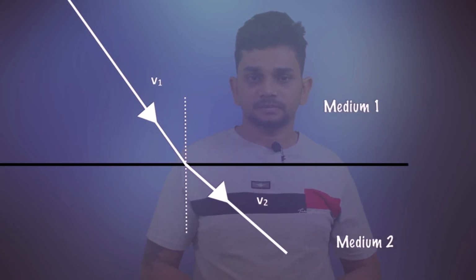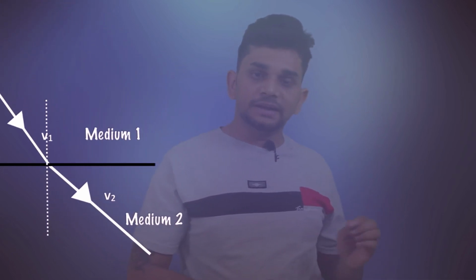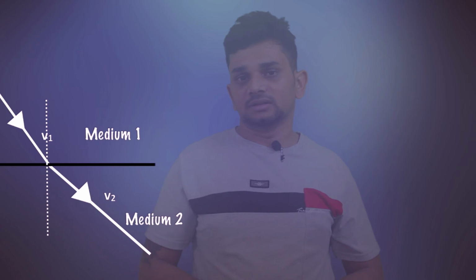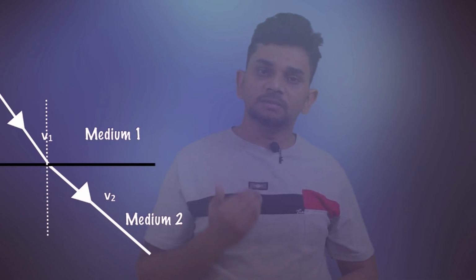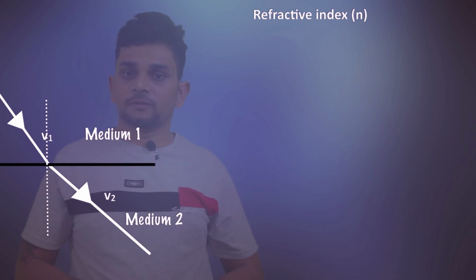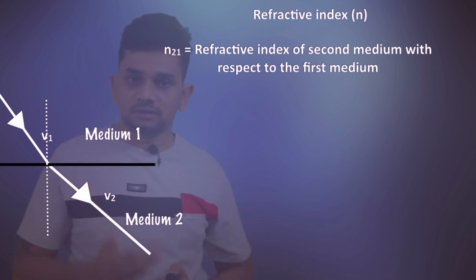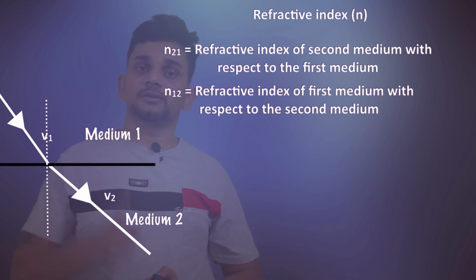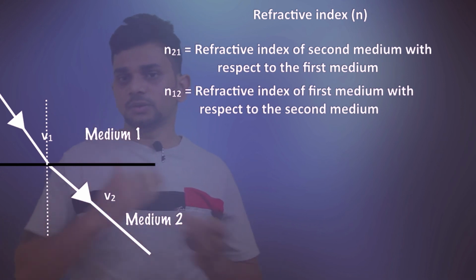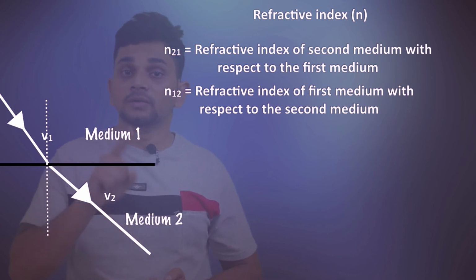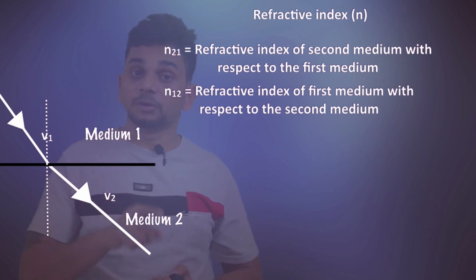For example, here the velocity of light in medium 1 is v1 and the velocity of light in medium 2 is v2. First we are discussing the refractive index of medium 2 with respect to 1. N21 is the refractive index of medium 2 with respect to 1. To find that value, we need to take the ratio of velocities. N12 means the refractive index of medium 1 with respect to 2. For these two we need to find the ratio of velocities, but in that ratio there is a difference. N21 will be v1 by v2, and N12 will be v2 by v1.